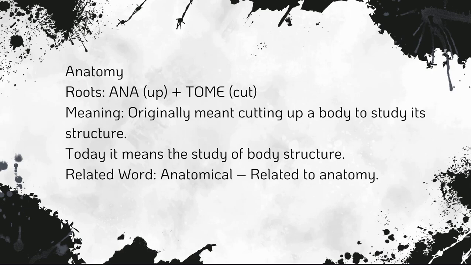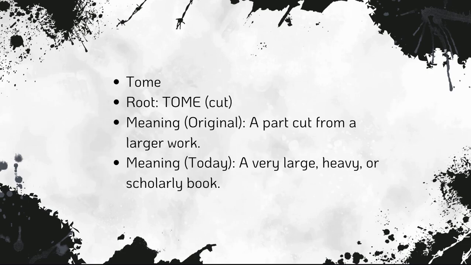Then we have anatomy. Anatomy is again, ana means up and tom means cut or cutting. So the meaning originally meant cutting up a body to study its structure. Today it means the study of body structure. So anatomical, related to anatomy. Anatomy is the study of body structure. Then we have tome. So yeah, this is the root, tome means cut, meaning a part cut from a larger work. We have seen tome as cutting, but the actual meaning used in the present time is a very large, heavy, or scholarly book.